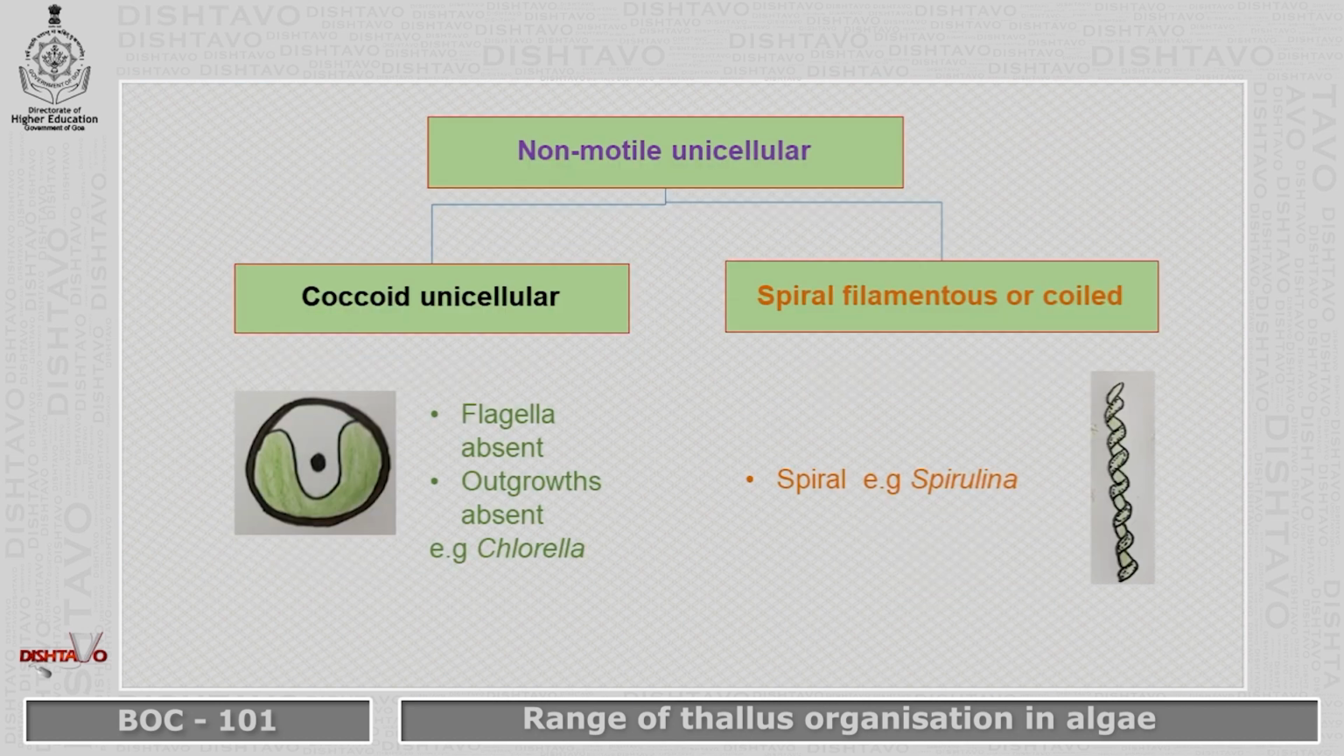The non-motile unicellular forms, we may differentiate them on the basis of shape as coccoid or spiral. Coccoid unicellular forms are rounded, globular, with the absence of any locomotory organ. So flagella are absent, no outgrowths are seen. While in the case of spiral filamentous form, you have a unicellular form which is filamentous, as in Spirulina, where the whole form is spiral or coiled.